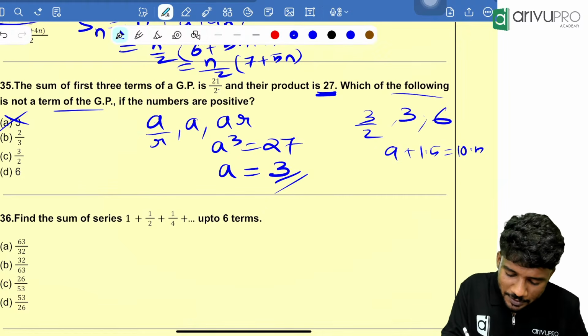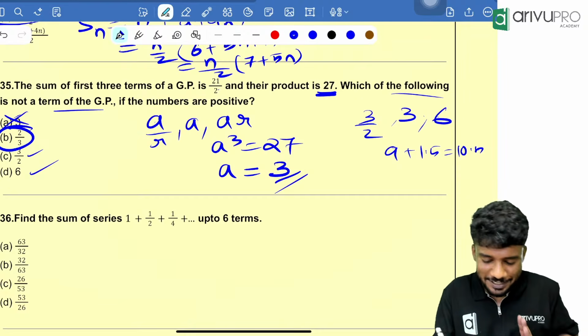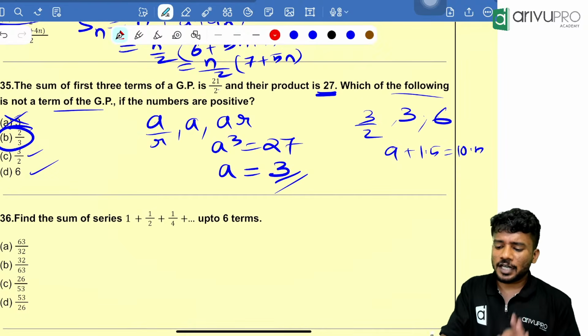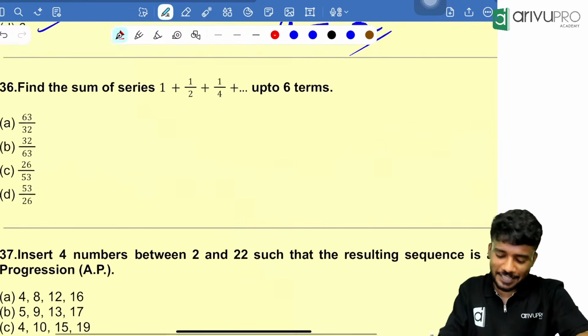That means option C is also a term, 6 is also a term. Who is not a term? B is not a term. 2 by 3 is not a term of the AP. And I'm telling you, assumptions are the easiest way to get answers in sequence and series.